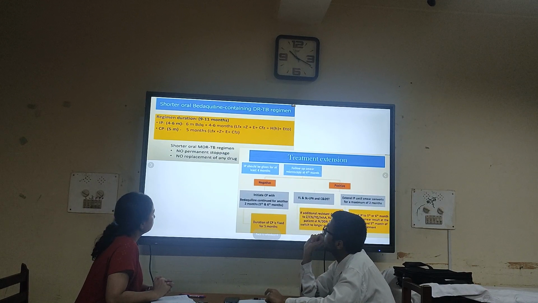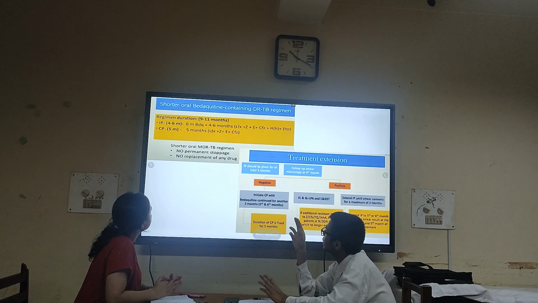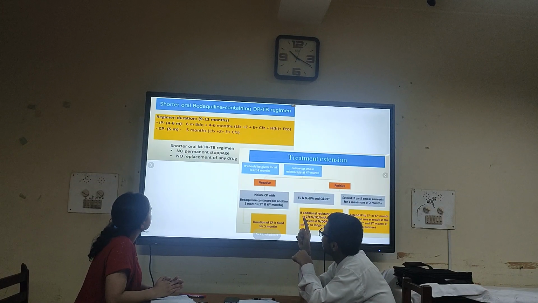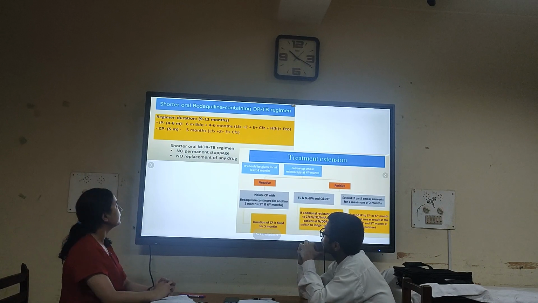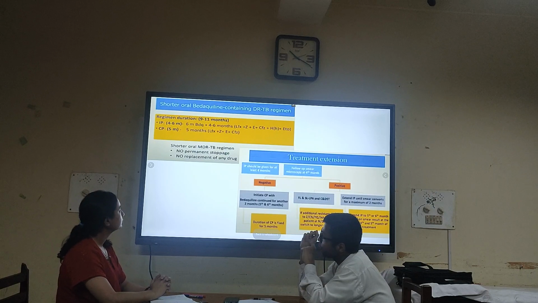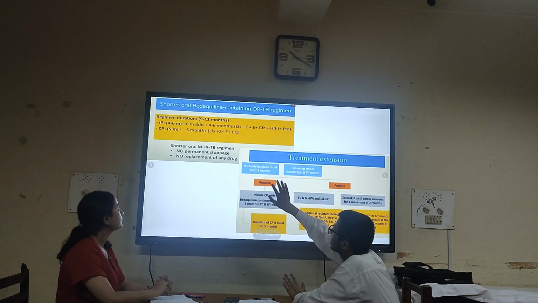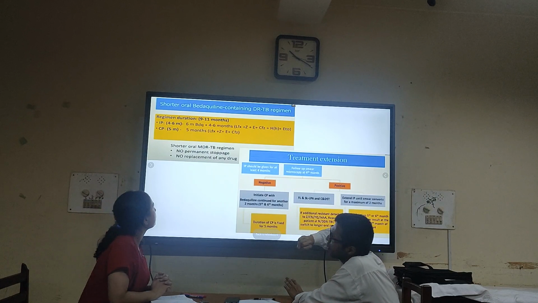These we give for 4 to 6 months. And then in the continuation phase, we give this fixed regimen: levofloxacin, pyrazinamide, ethambutol, and clofazimine. Here also we can see one is from group A, levofloxacin, clofazimine is from group B, and pyrazinamide and ethambutol are from group C. So this we give for 5 months.